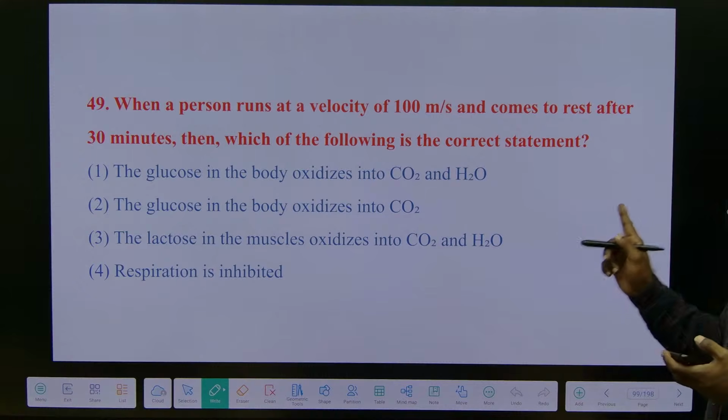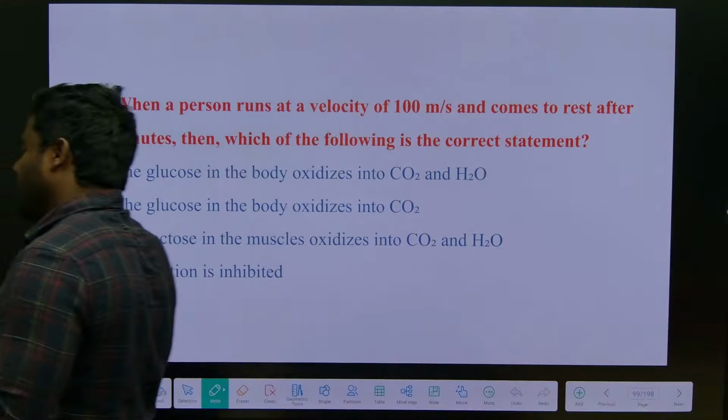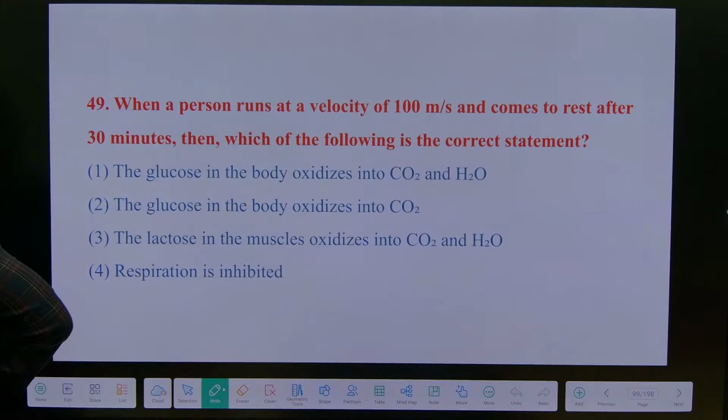Don't confuse, okay? Don't confuse. So simple question it is.